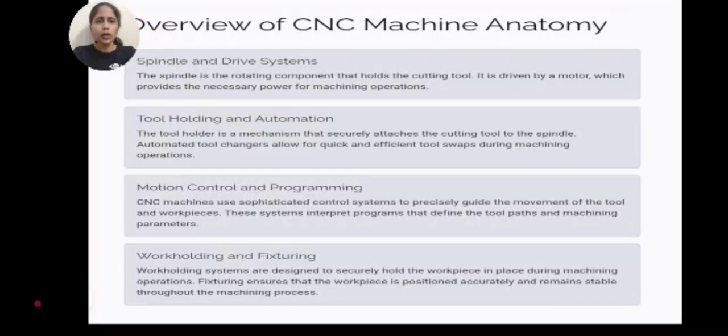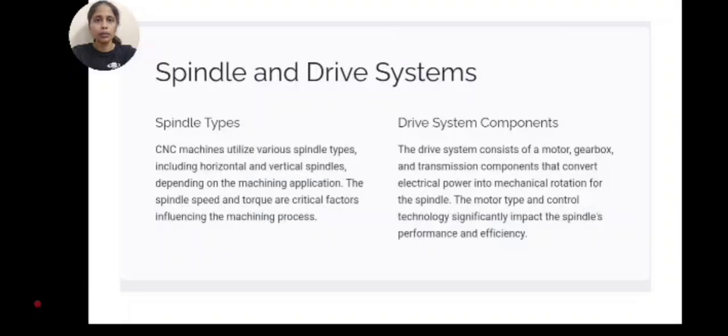Machine control and programming. A CNC machine uses a specialized control system to precisely guide the movement of the tool and workpieces. These systems interpret programs that define the tool paths and machine parameters. Work holding and fixation. Work holding systems are designed to securely hold the workpiece in place during machining operations. Fixturing ensures that the workpiece is positioned accurately and remains stable throughout the manufacturing process.